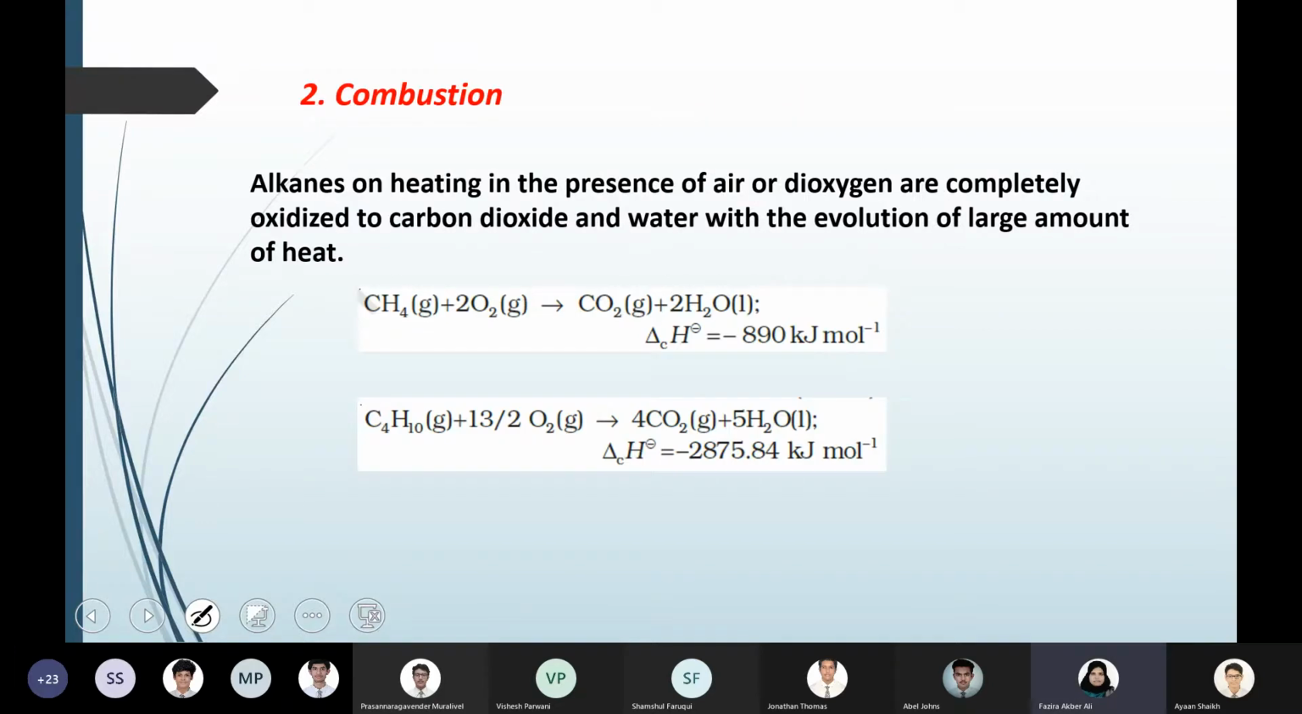Then the second one was combustion. Irrespective of the type of compound you take, you will be getting carbon dioxide and water as the major products in all complete combustion, and they give a lot of energy, and that is the reason why alkanes are used as fuels. So I think this was the last thing we discussed, right?